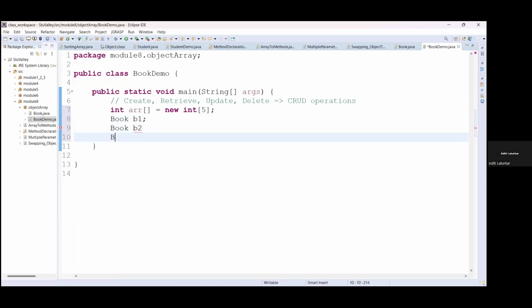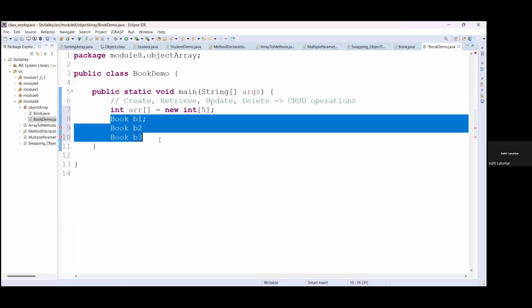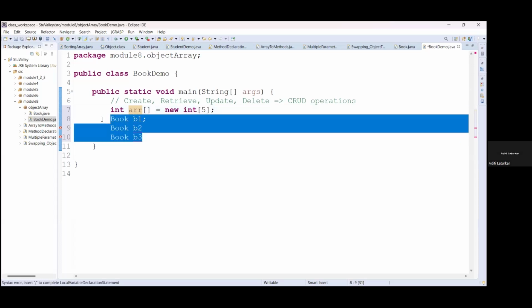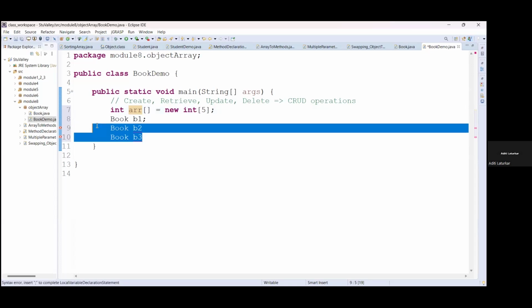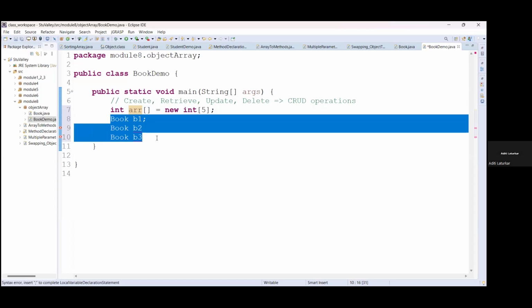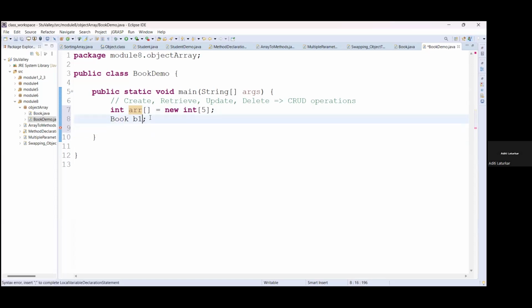You can create array of the objects of this Book class, and you can give a single name to it. You can store the multiple book objects into it as per the size given, under one name. So this can get replaced with object array, or array of objects also you can say.